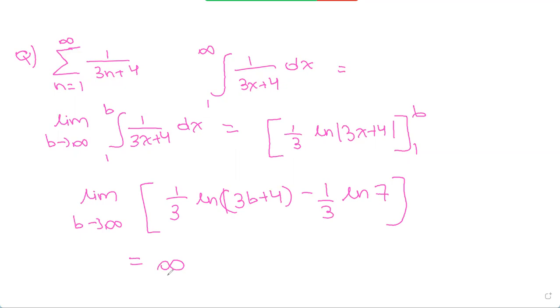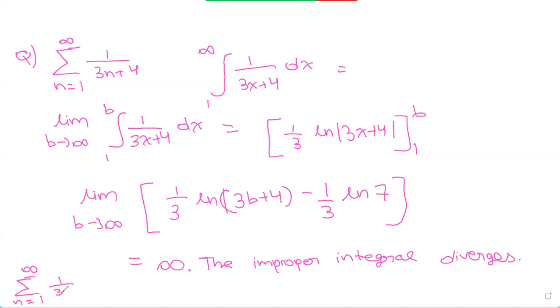Therefore, the improper integral diverges. So, because the improper integral diverges, our series diverges also by the integral test.